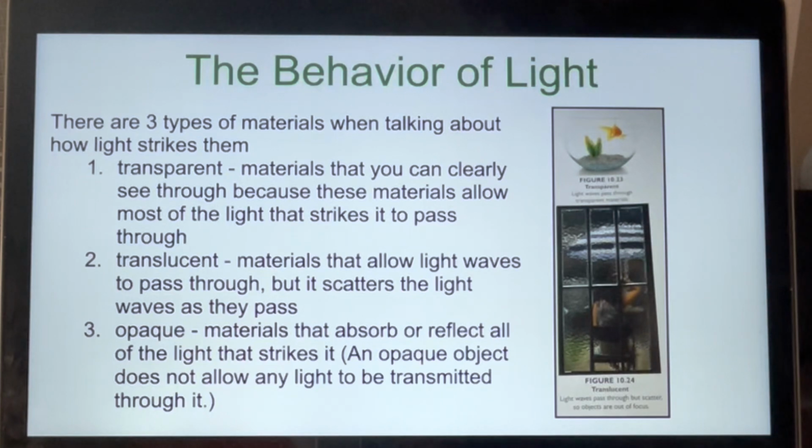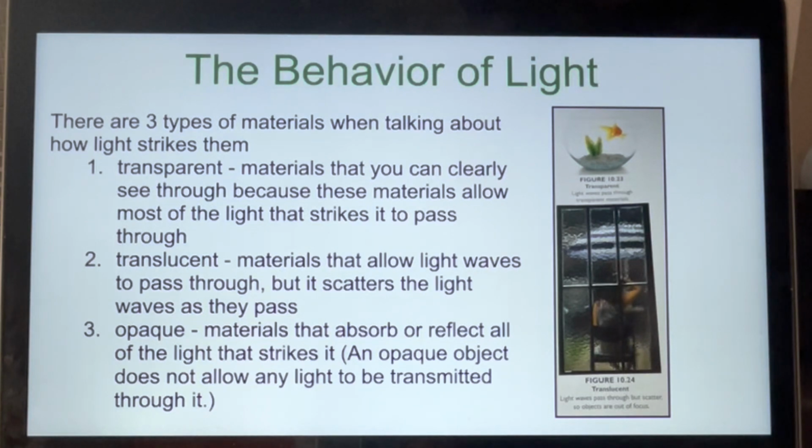The way light behaves when it strikes an object depends in part on the type of material the object is made of. There are 3 types of materials when talking about how light strikes them. Materials can be transparent, translucent, or opaque. Transparent materials are those that you can clearly see through, because these materials allow most of the light that strikes it to pass through. The fishbowl and the water in figure 10.23 are both transparent materials because you can clearly see through the objects inside.